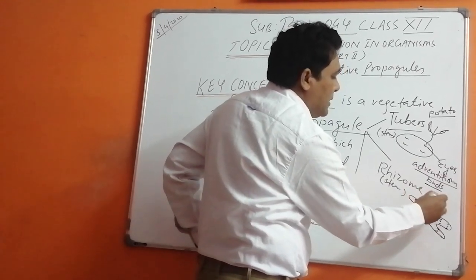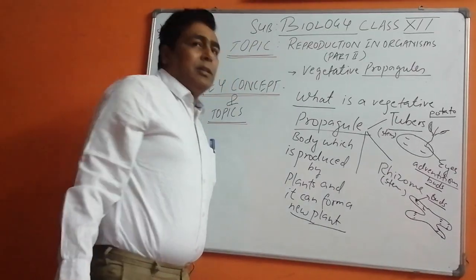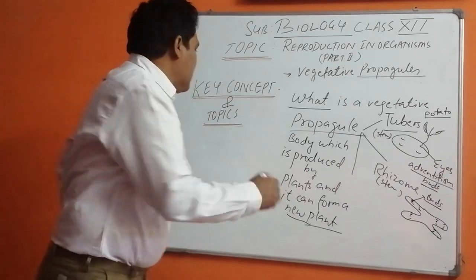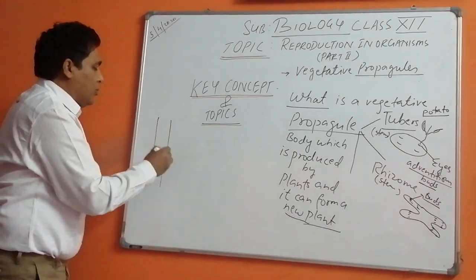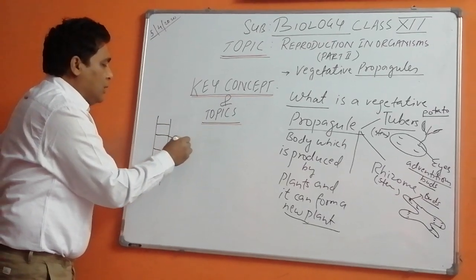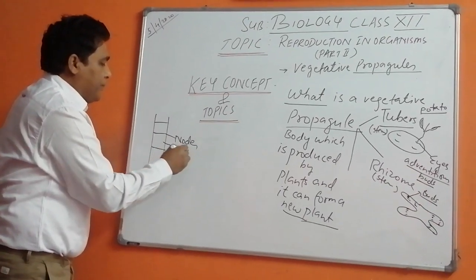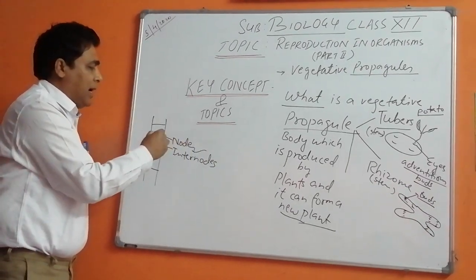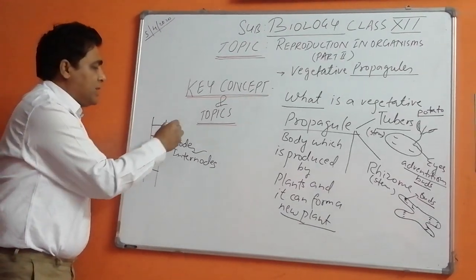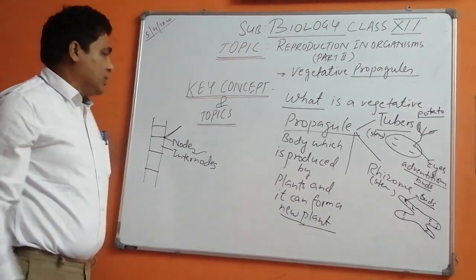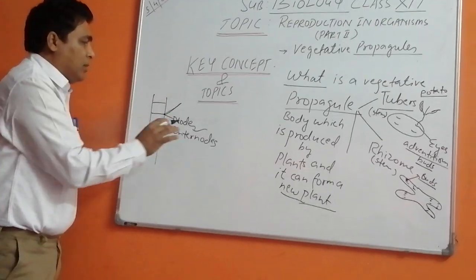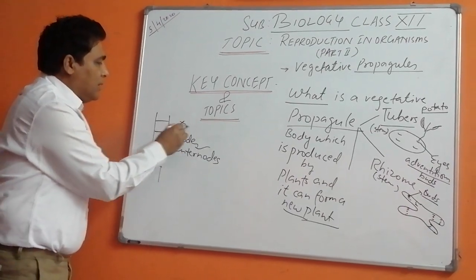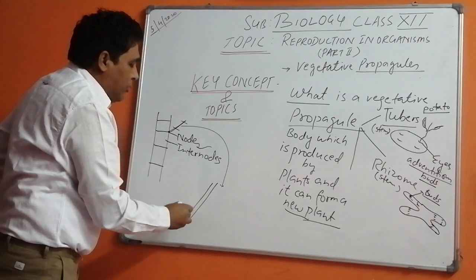Now, these are the buds, and they grow from the nodes, because we know that in a stem there are internodes and nodes. Nodes have the meristematic tissue from which a new plant or a new branch grows. Suppose we want a new plant to be grown out of it. What we are going to do is cut it up artificially.